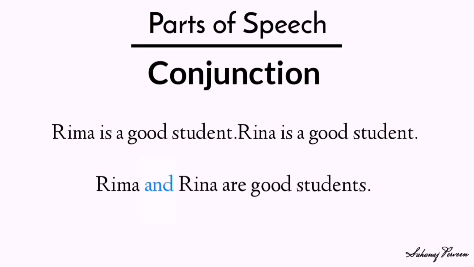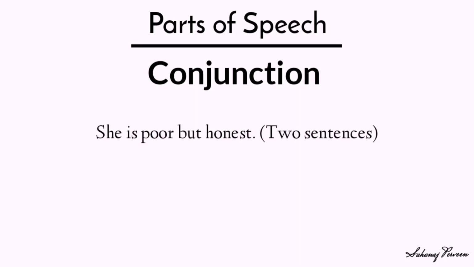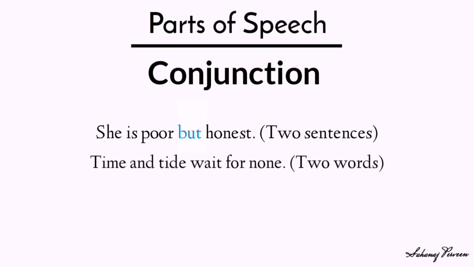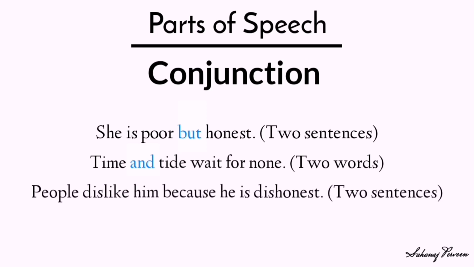Now look into the other examples. She is poor but honest. Here we connect two words with the word but and it is a conjunction. Time and tide wait for none. Here we connect two words with the conjunction and. People dislike him because he is dishonest. Here we connect two clauses with the word because and it is a conjunction.